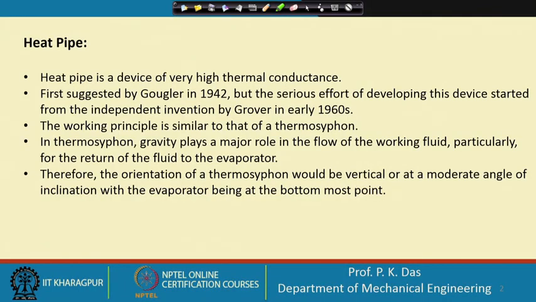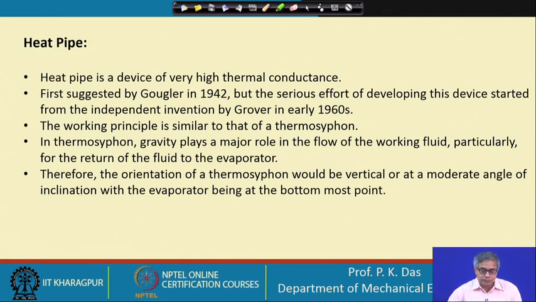In a thermosiphon, gravity plays a major role in the flow of the working fluid, particularly for the return of the fluid to the evaporator. So, if we see the fourth bullet, that in a thermosiphon gravity plays a very important role, there will be some sort of continuous circulation of the fluid, and the fluid has to return to the evaporator. It will be clear in a moment what the evaporator is, and why the fluid has to return to it.